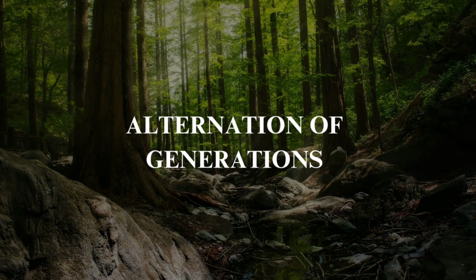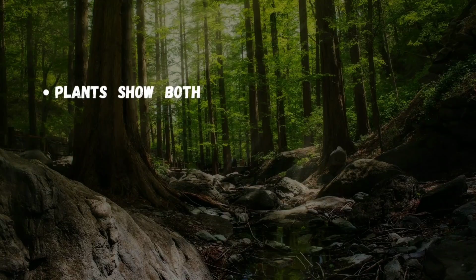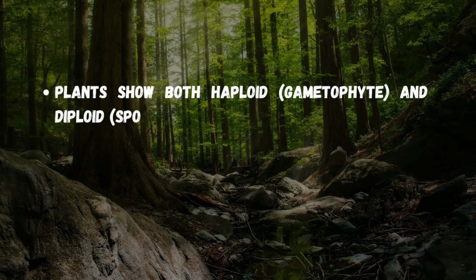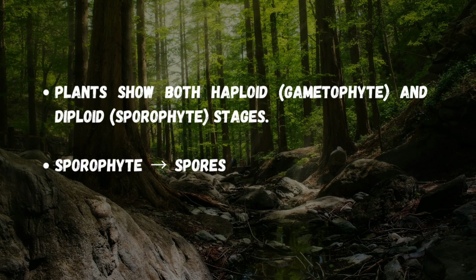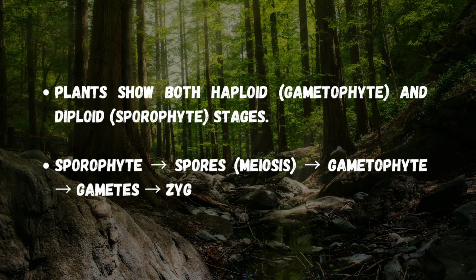Alternation of generations. Plants exhibit an alternation of generations, showing both haploid, gametophyte, and diploid, sporophyte, stages in their life cycle. The sporophyte produces spores through meiosis, which develop into the gametophyte. The gametophyte then forms gametes, and their fusion results in a zygote, which grows into a new sporophyte.